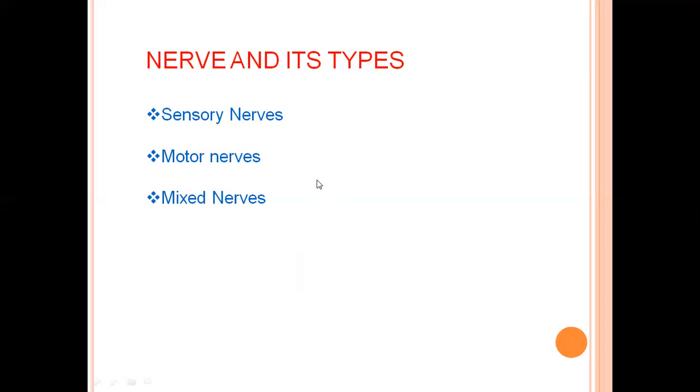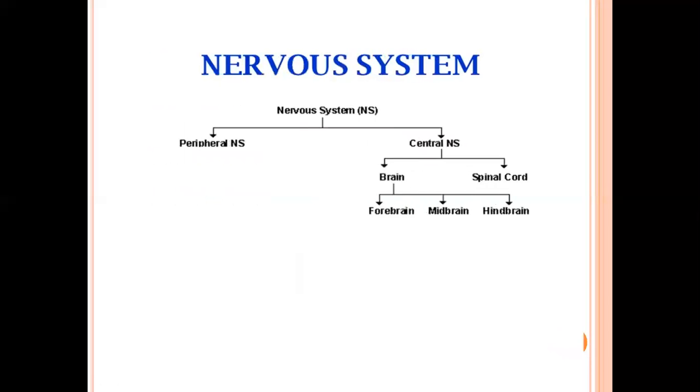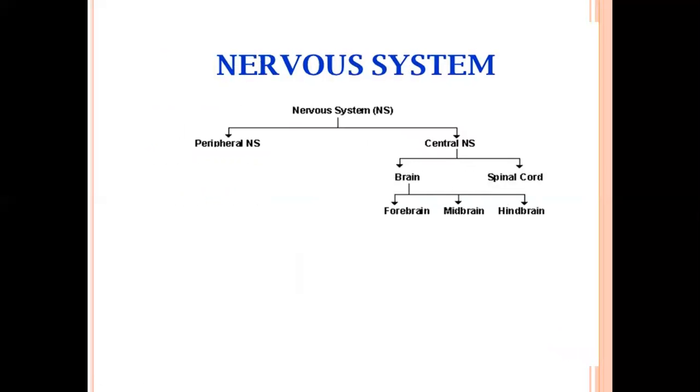Our next topic is division of the nervous system. The nervous system is composed of two main parts, that is peripheral nervous system and central nervous system.